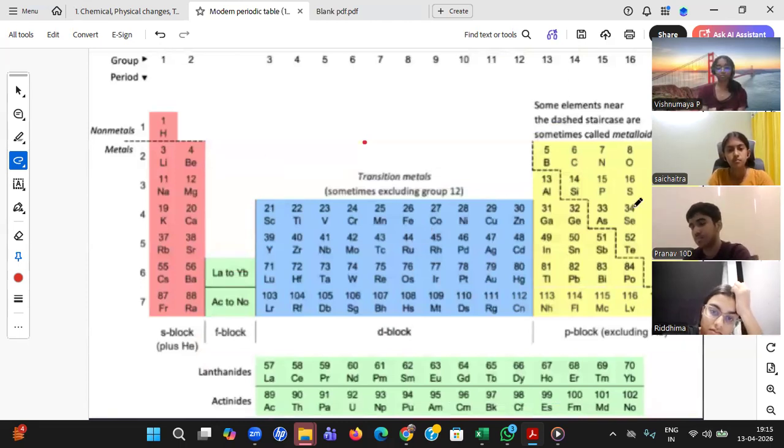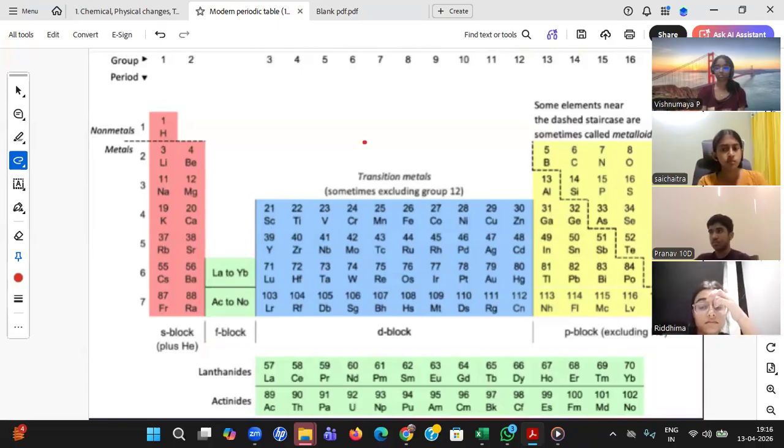Please observe very carefully. If you ask me, sir, which is the stablest group? 18th group is the stablest group. Noble group we call it. If I ask you in your class whom you will be taking as a role model, you'll obviously say, sir, there is one guy, he is an all-rounder, very good at academics, very good at extracurricular activities. Similarly, student, every other element wants to behave like a noble gas.